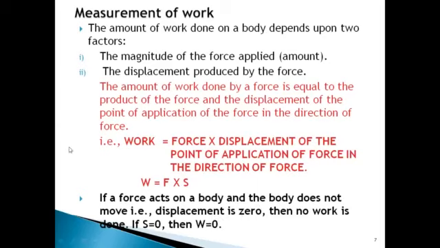As the formula says, W is equal to F into S. If there is no displacement, S is equal to 0. Then if you substitute S is equal to 0 in this formula, you will get W is equal to F into 0, which is 0. Work done is 0.